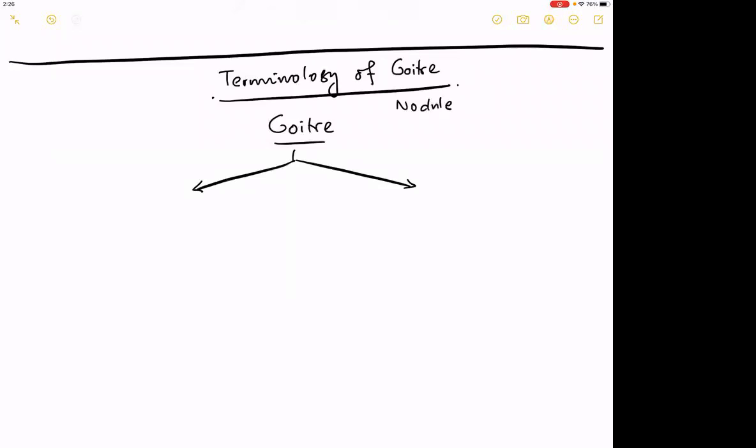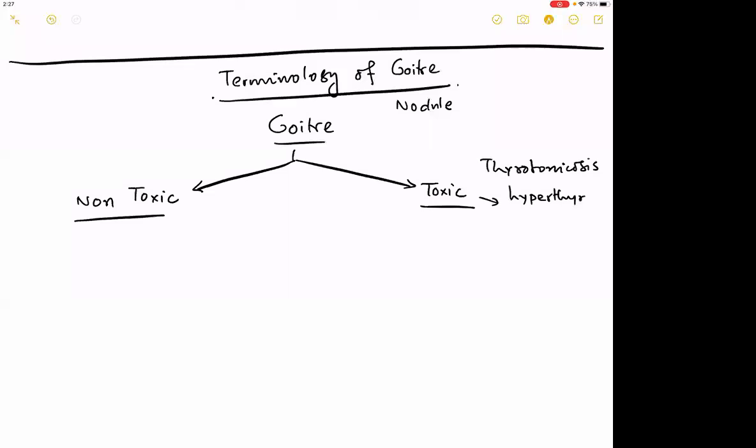Either the patient is toxic or non-toxic. Which group is more important? Definitely toxic is less important, non-toxic is more important. Please understand that is the first and the basic understanding, because patients with toxicosis, meaning hyperthyroidism or thyrotoxicosis, whatever name you give, more or less they are the same things. In this group, remember, the chance of having a cancer is less than 1%. Hence, I am not that interested in this group.